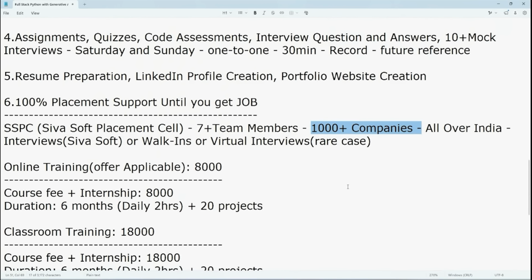Okay. And next I said I will show all the companies list and current month and previous month selected students data. Okay. So now it is not possible for me to show all the company contact details. I can show the company name and location, but company contact details, it is not possible to show. So see here.